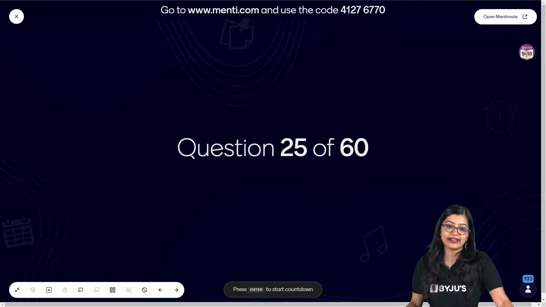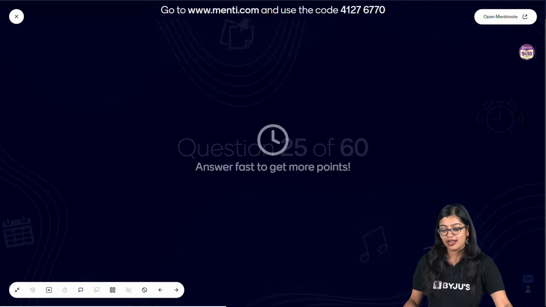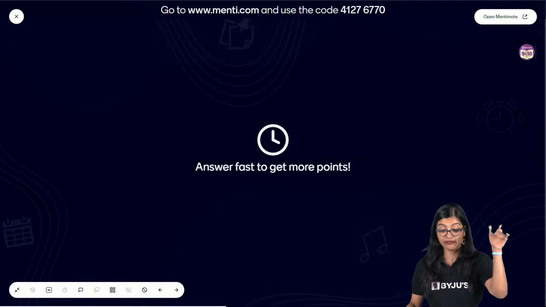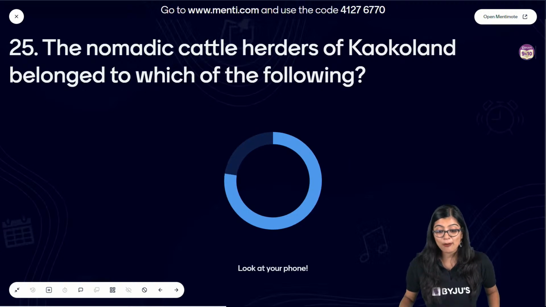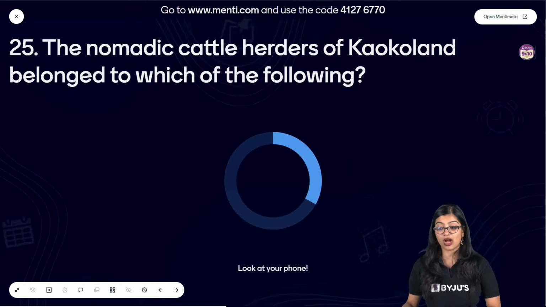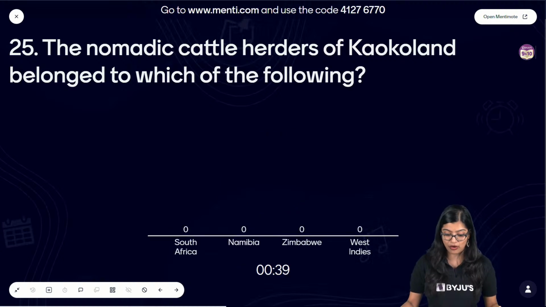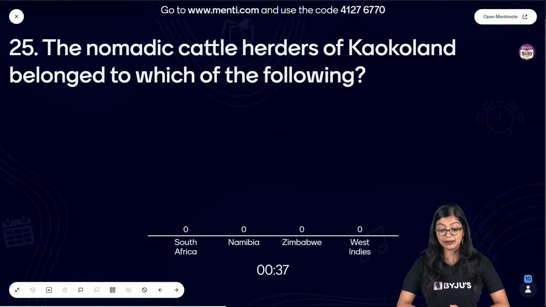Ankita ma'am is sitting right here waiting for me to finish so that she can come and teach. Now moving on to question number 25, everybody. The nomadic cattle herders of Colonies belong to which of the following? South Africa, Namibia, Zimbabwe or West Indies?